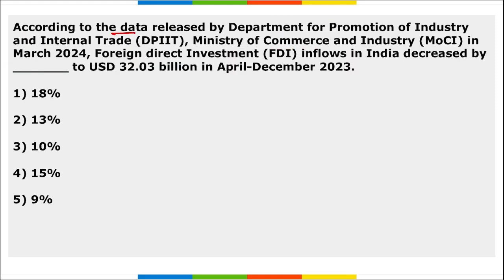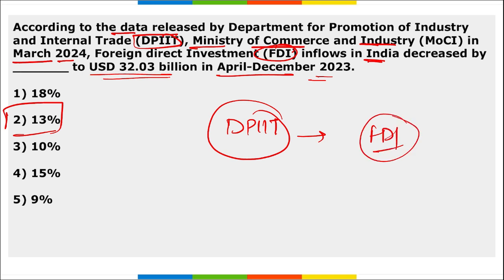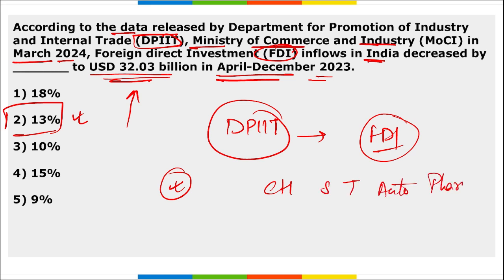Next, according to the data released by DPIIT, Ministry of Commerce and Industry, in March 2024, the FDI inflows in India have decreased by 13% to $32.03 billion in April to December 2023. I repeat, DPIIT has released the data, and according to them, the FDI, that is foreign direct investment inflows in India, has decreased by 13% to $32.03 billion in April to December 2023. Here, lesser investments were seen in sectors like computer hardware, software, telecom, auto, and pharma sector.